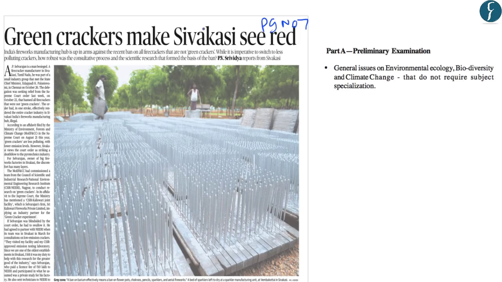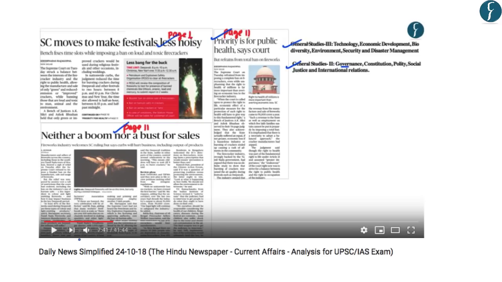Now, this article on page number 7 talks about green crackers. So, this will form a part of the preliminary examination syllabus under the topic General Issues on Environment. Now, green crackers are in news because recently the Supreme Court has imposed a partial ban on firecrackers. And it has directed the center and the state governments to promote the use of green crackers.